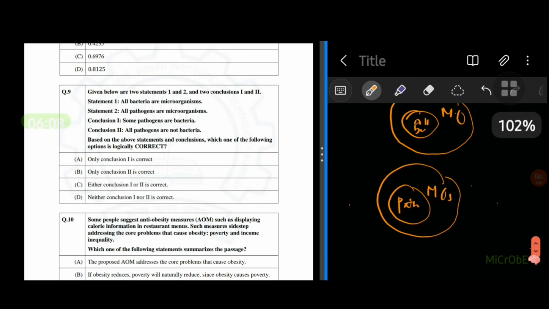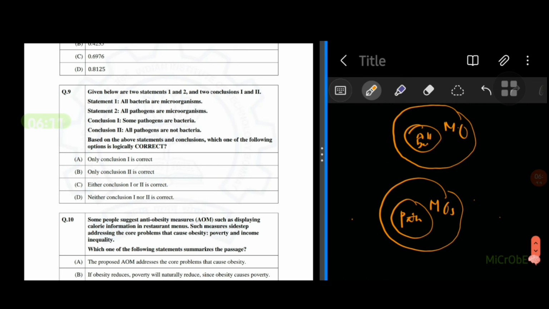Because look here, in the Venn diagrams that we created, there is a possibility that the pathogens are here. This portion is pathogen, the leftover portion is pathogen, or maybe it overlaps with this. So some pathogens may be bacteria and some pathogens may not be bacteria. So the first conclusion, we cannot say that it follows from the given statements.